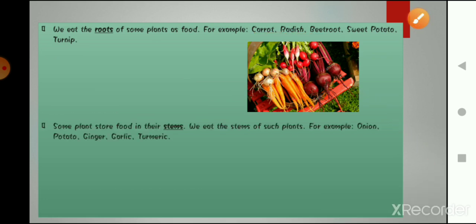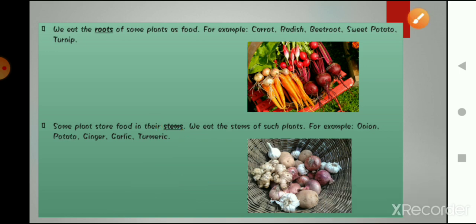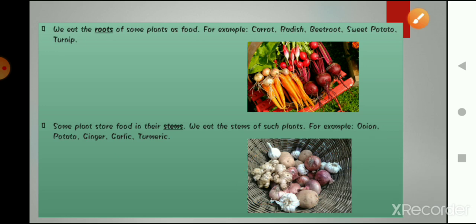Now the second one is stem. Which part of the plant is stem? If this is the soil and underneath is roots, the part above the soil is the stem. The stems that we eat, as you can see in this picture, are onion, potato, ginger, garlic, and turmeric. These are all parts of the plant, and we eat them as our food.